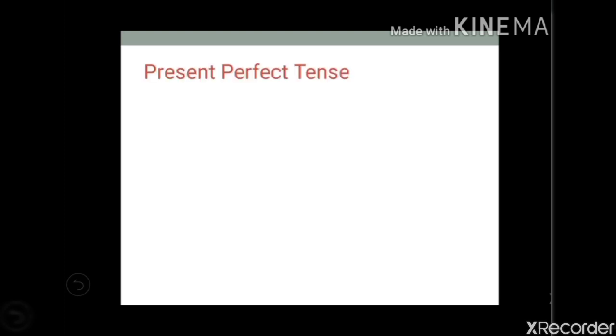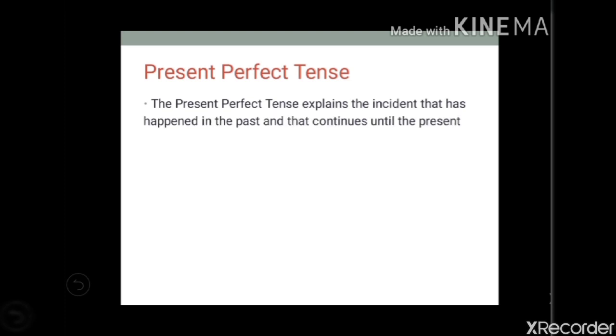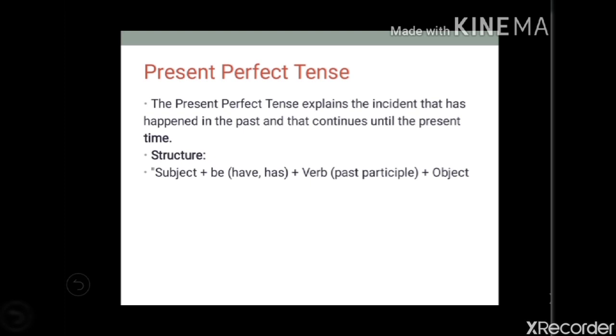So, now we are going to learn present perfect tense. The present perfect tense explains an incident that happened in the past and that continues until the present time. That incident we refer to through present perfect tense. The structure is subject plus have or has plus V3, the past participle, plus object.